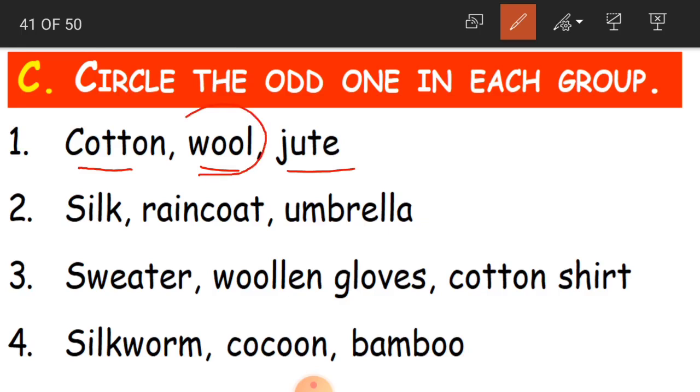Wool. Why? Because cotton and jute are plant fibers. Wool is animal fiber. So that is why wool is the odd one.